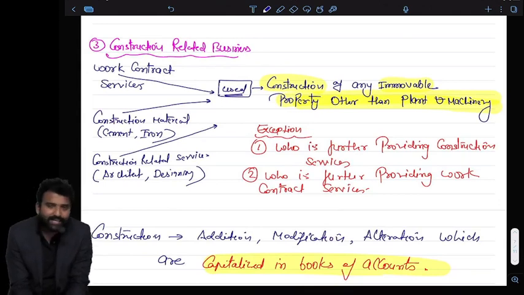They can claim. They can claim because they are in the similar line of business. Their fitness trainer is not for their employees. Their fitness trainer is for their customer. So of course they can claim the ITC if they are paying GST on fitness trainers. Of course they can claim.